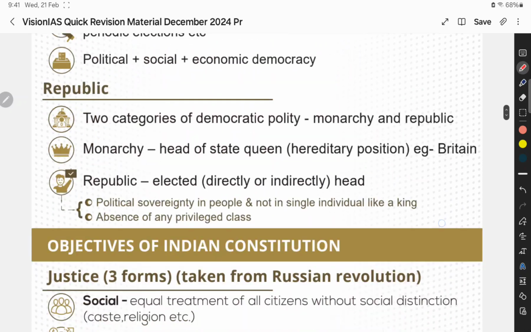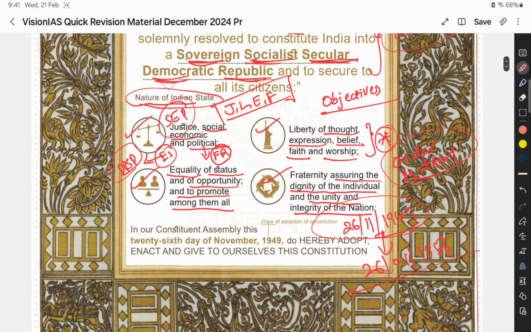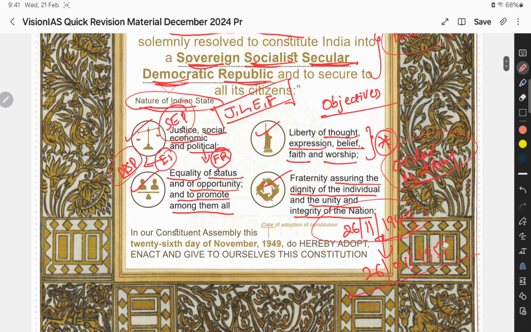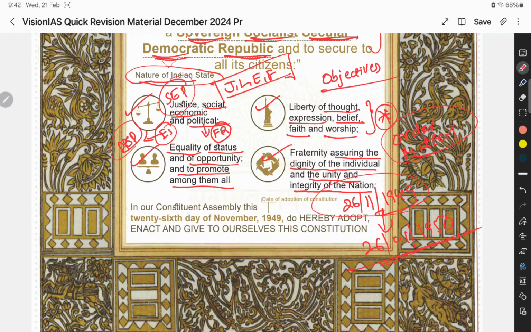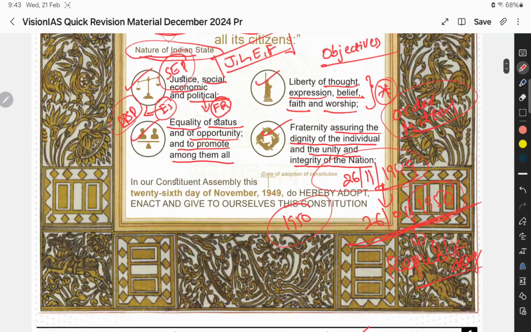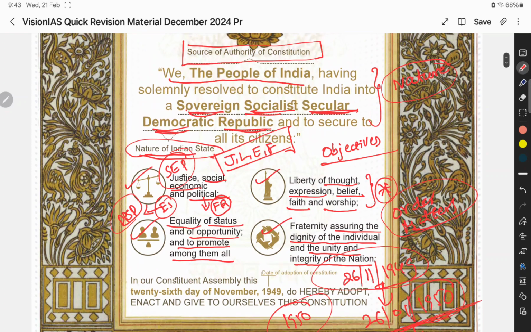Sorry, it came into force in 1950. So the Indian Constitution came into force on 26 January 1950, not 1956. 1956 is the year of the States Reorganisation Act, which is completely different. Our Constitution came into force on 26 January 1950, so we celebrate it as Republic Day. Now we will dwell into each and every term.